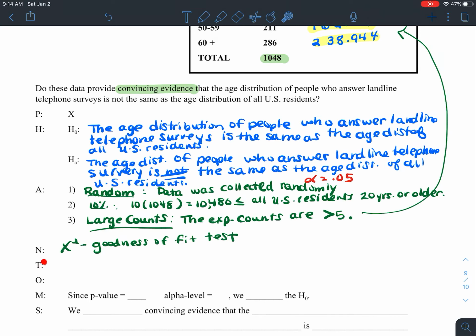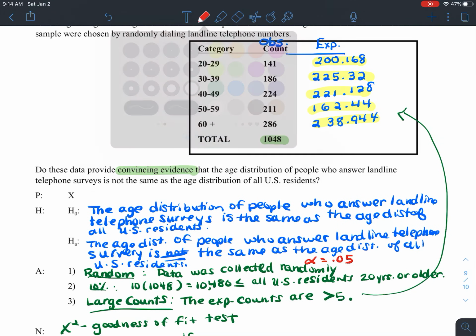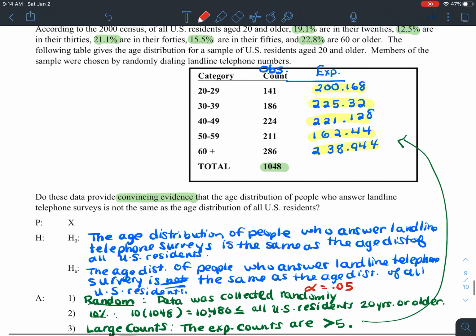Then we learned in the previous video how to find the test statistic. That's the value of chi-squared. We always want to report the degrees of freedom, and how to obtain the p-value by using the goodness of fit test on the calculator. Now, if you're going to do that, you first have to input all of your observed counts into L1 and all of the expected counts into L2. So you would want to pause this video and put this data in L1 and this data in L2.